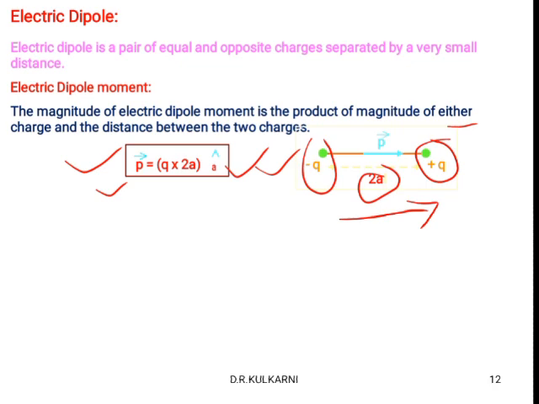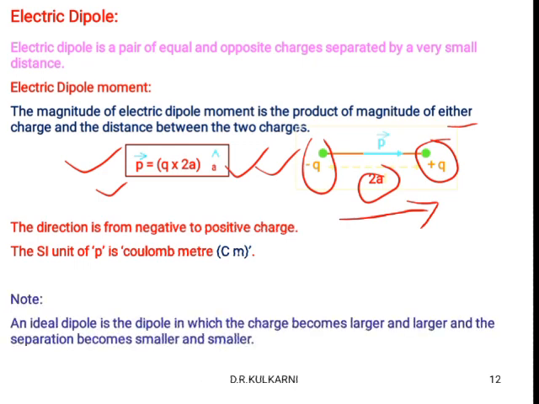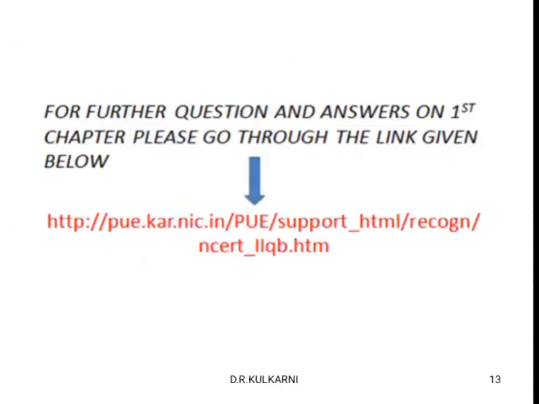So P is a vector quantity. P is the dipole moment symbol. The direction is from negative to positive always. The SI unit of P or dipole moment is coulomb meter. An ideal dipole is the dipole in which the charge becomes larger and larger and the separation becomes smaller and smaller. So I hope you understood all the concepts properly.